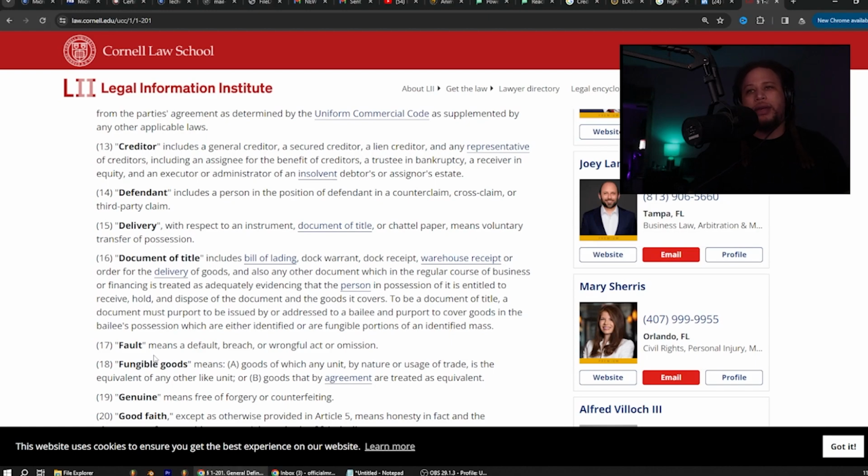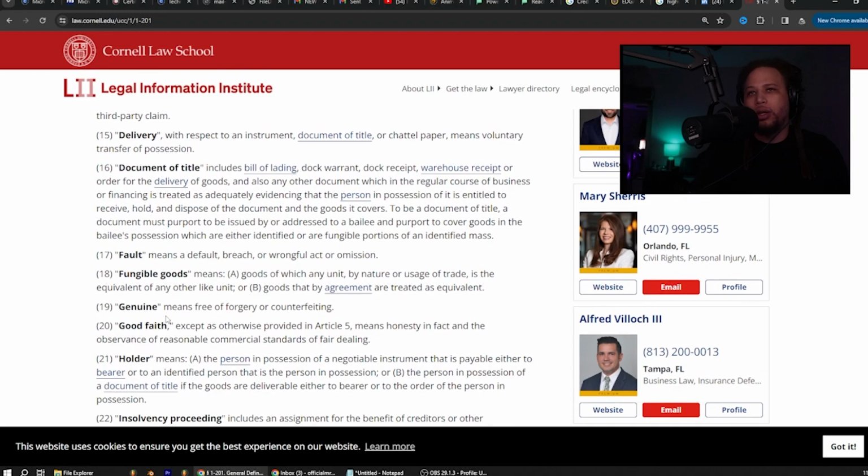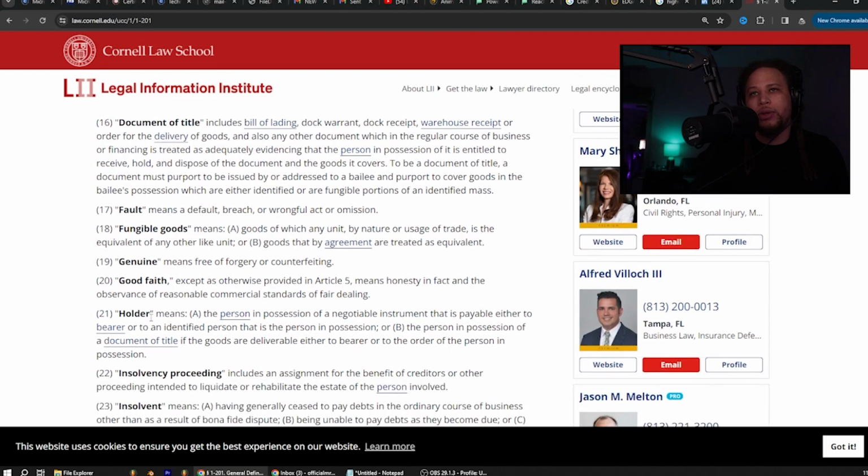Fault means a default, breach, or wrongful act or omission. Fungible goods means A, goods of which any unit by nature or usage of trade is the equivalent of any other like unit, or B, goods that by agreement are treated as equivalent. Genuine means free of forgery or counterfeiting. Good faith, except as otherwise provided in Article 5, means honesty in fact and the observance of reasonable commercial standards of fair dealing. So when we usually go buy things, we're usually doing things in good faith.